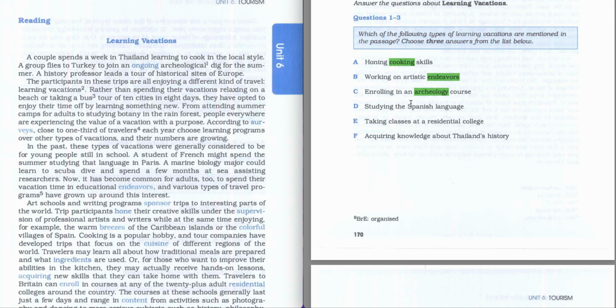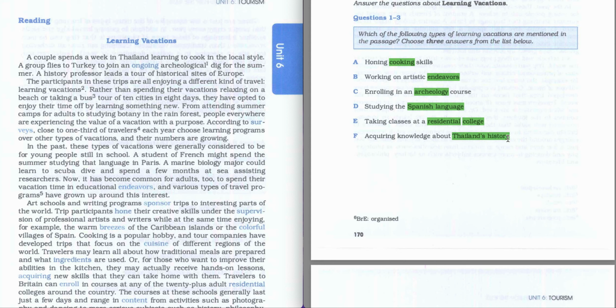Studying the Spanish language. So Spanish language, not culture, not history, language itself. Taking classes at a residential college. So residential college is going to be our keywords. Acquiring knowledge about Thailand's history.